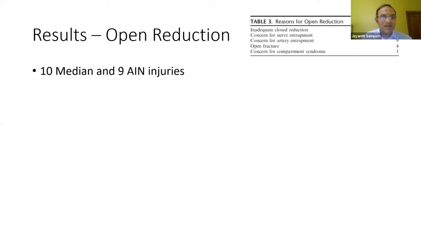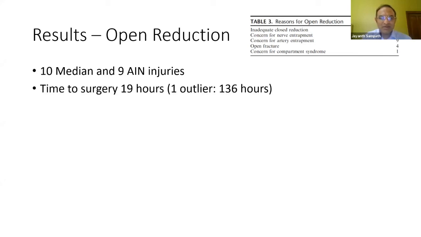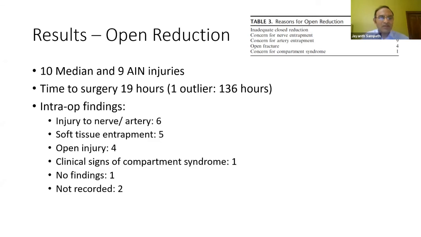So there were 10 median and 9 anterior interosseous nerve injuries, a total of 19 patients in the open reduction group. The time to surgery was 19 hours, but they actually had one outlier who had surgery at 136 hours. So if you took this outlier out, there was no difference in the time to surgery between the closed and open reduction group. And these were the intra-op findings.